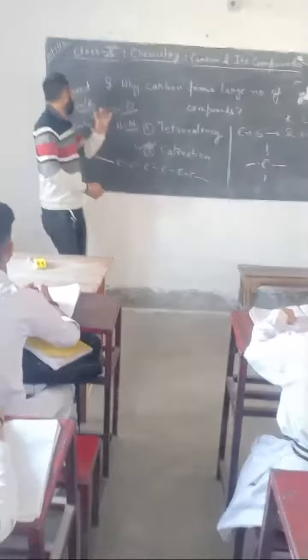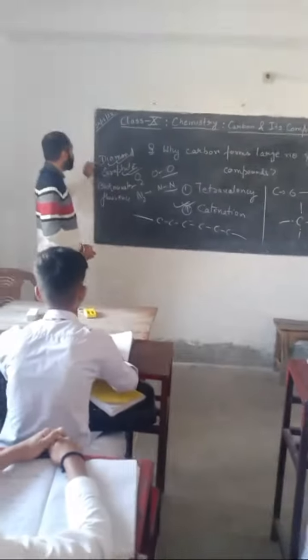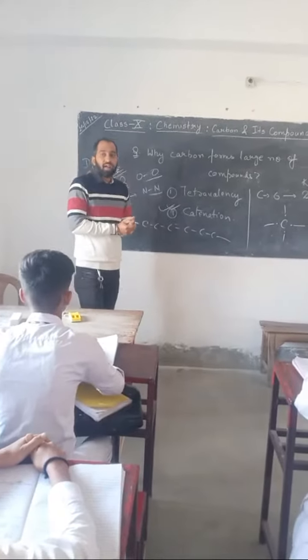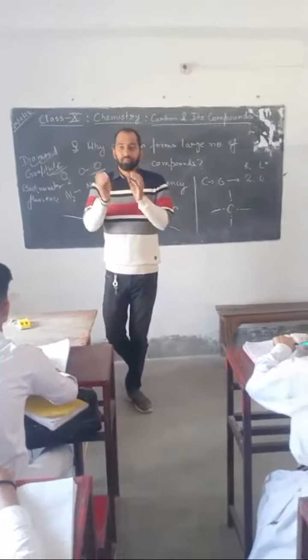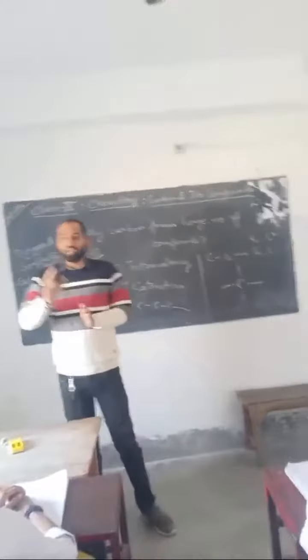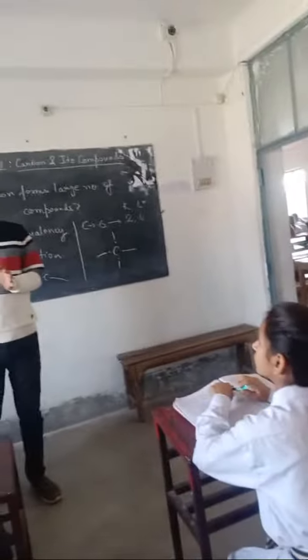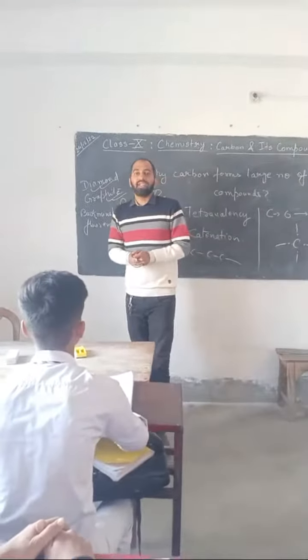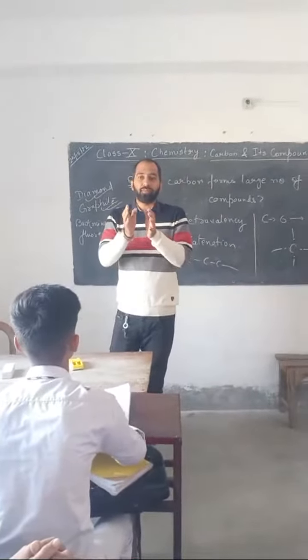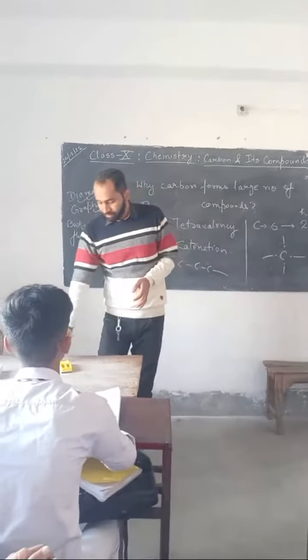So we are discussing the difference between diamond and graphite. Diamond is the hardest substance and graphite is brittle. Diamond does not conduct electricity, graphite conducts electricity. Then what is the difference which makes them different from each other?